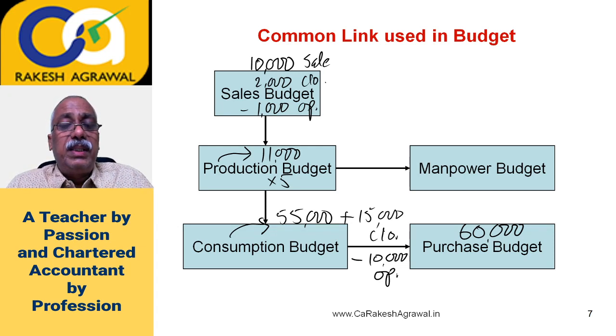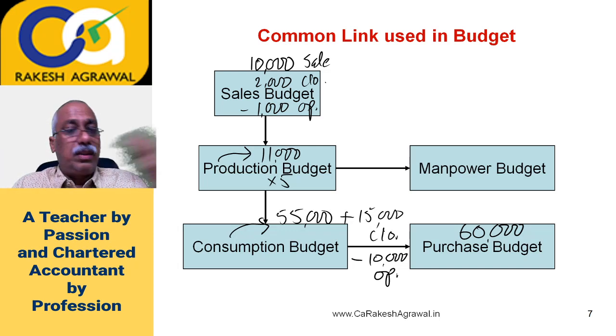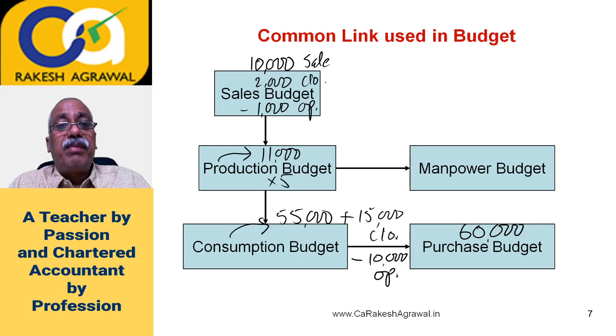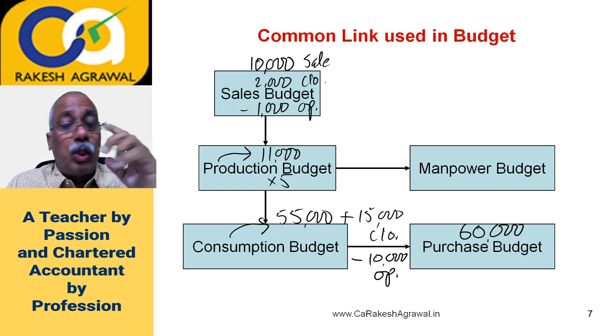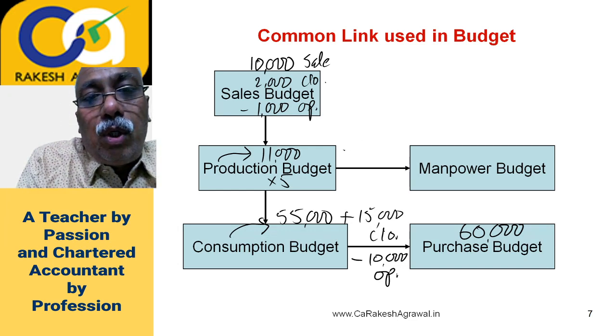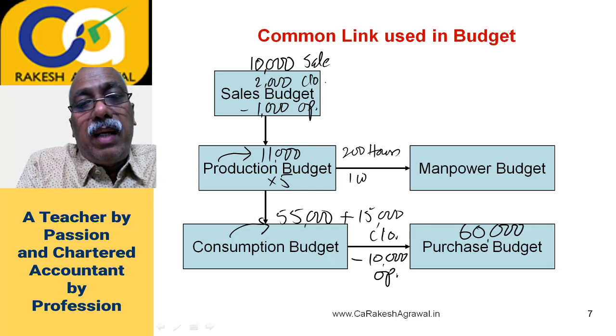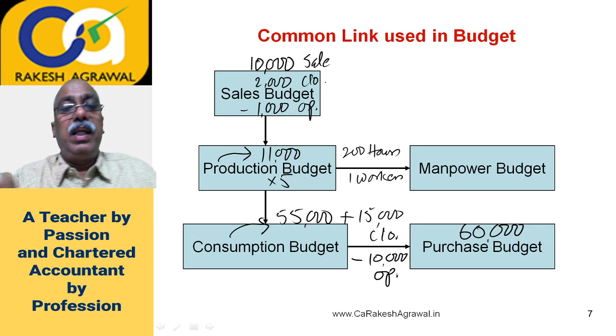Now as we are preparing the budget for a month, we will calculate the number of hours and number of persons required to manufacture. For example, let us assume in 1 month there are 25 working days, and each day is of 8 hours. So 8 hours are working hours in a day. So 25 days in a month into 8 hours per day means approximately 200 hours one person will work. So one worker will work for 200 hours in a month.